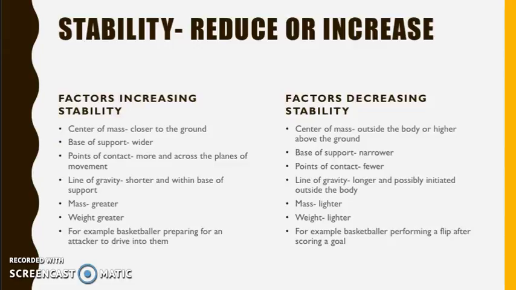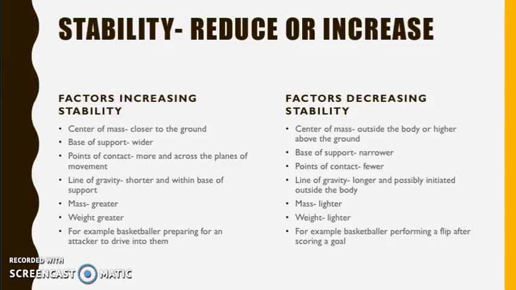Stability will also be reduced with a lower number of points of contact with the floor. For example, the basketballer will create instability when he pushes off the floor, and therefore there will be no points of contact with the floor to support his weight. The line of gravity can create instability if it's lengthened and initiated outside the body. This is because it means that the centre of mass is higher and outside of the body, which leads to instability. So for example, when the basketballer jumps up, his centre of mass will lengthen to above the ground and will shift outside of his body as he rotates around it.